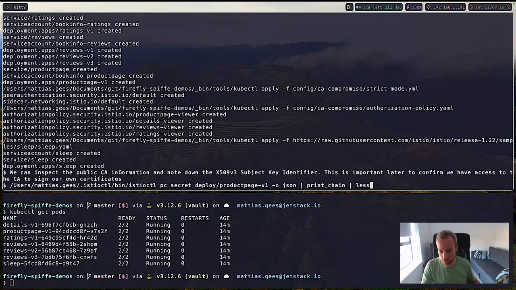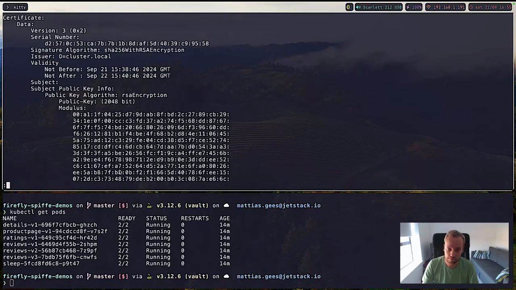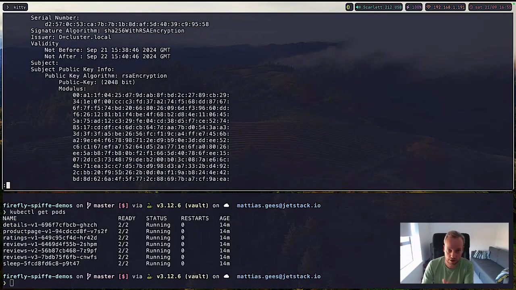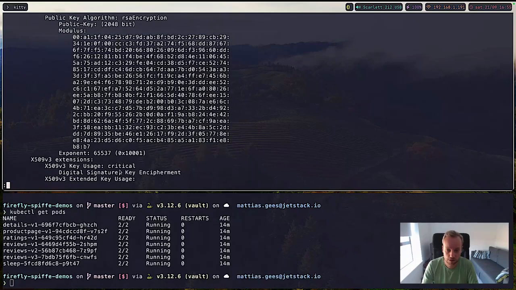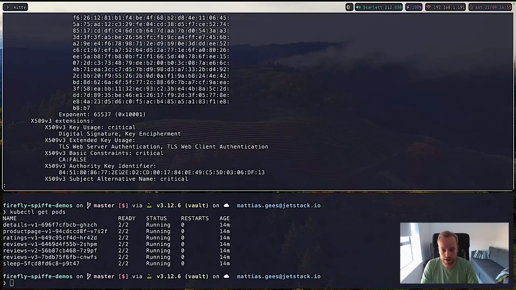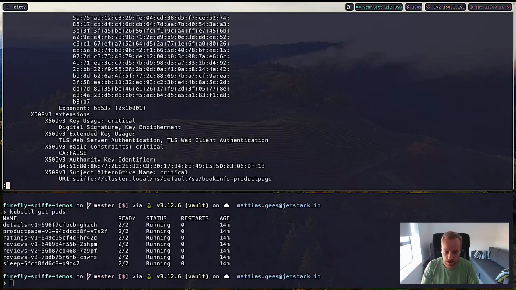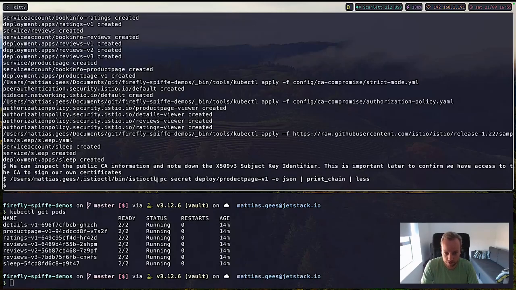We're going to get the certificate from our product page, and we need to note down that it's signed by cluster.local, which is our internal CA that's stored in the Kubernetes secret. Also note down the 8451 as the authority key identifier.